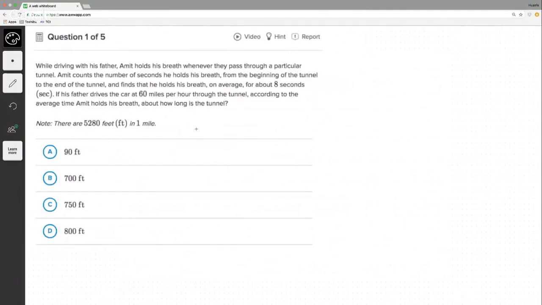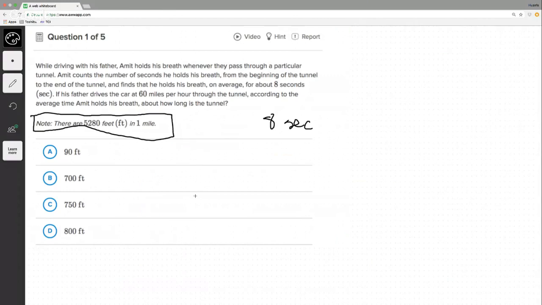All right, and begin. While driving with his father, Amit holds his breath whenever they pass through a particular tunnel. Amit counts the number of seconds he holds his breath from the beginning of the tunnel to the end of the tunnel, and finds that he holds his breath on average for about 8 seconds. Okay, let's write some of this down. 8 seconds. If his father drives the car at 60 miles per hour through the tunnel, according to the average time Amit holds his breath, how long is the tunnel? And they give us this nice 5,280 feet in a mile because we're doing this in miles.